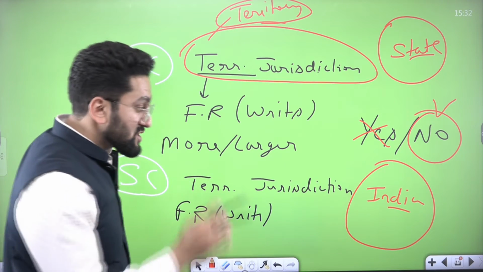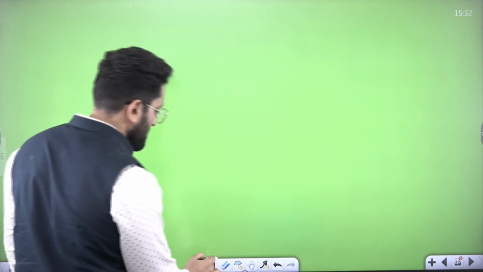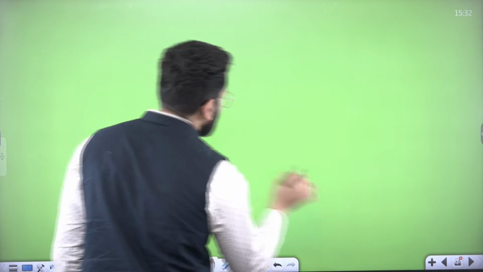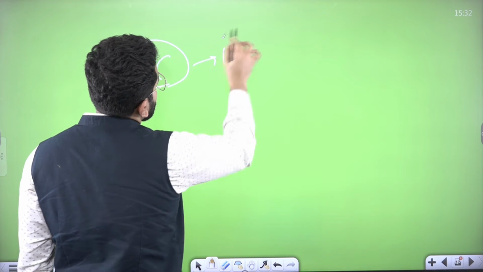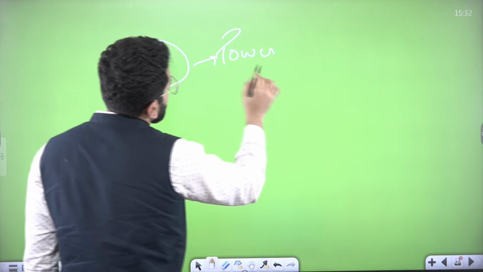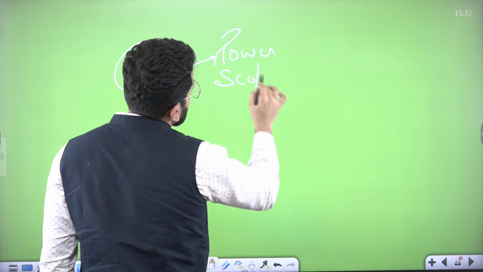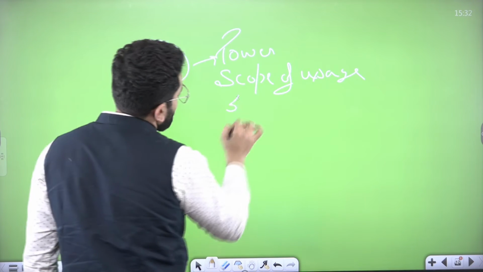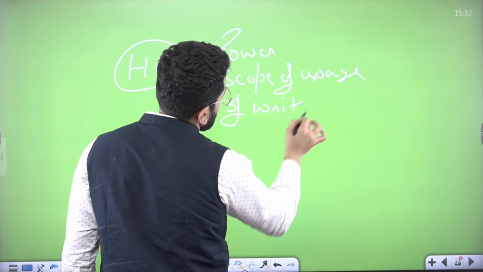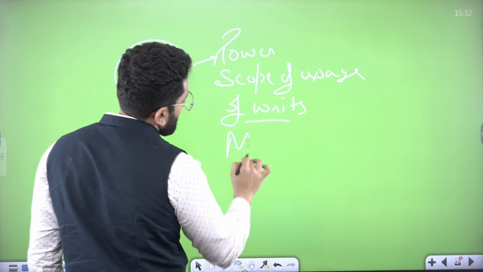Okay? Now, second dimension. Second dimension is High Court's power or scope of usage of writs is more